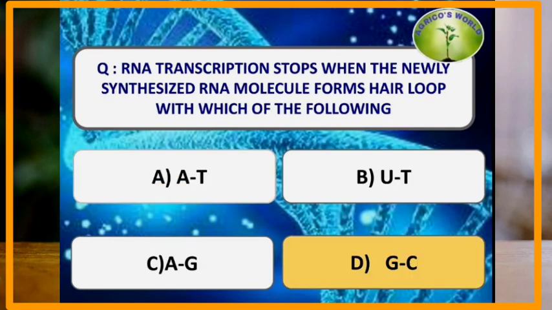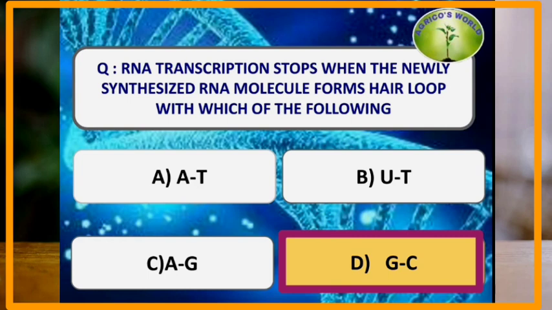RNA transcription stops when the newly synthesized RNA molecule forms hairpin loop with which of the following? The RNA transcription stops when there will be a GC hairpin loop and it is followed by the uracil bases, and this makes it detach from the DNA template.